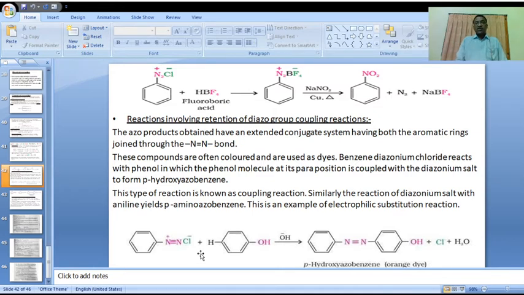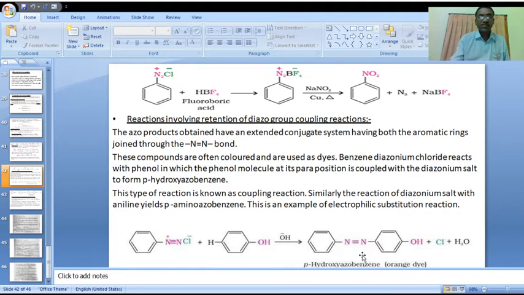The azo products obtained have an extended conjugate system, having both the aromatic rings joined through the N double bond N. Both the cyclic rings are joined with the N=N attachment. These products are called azo products. Generally, N=N compounds are called azo products.